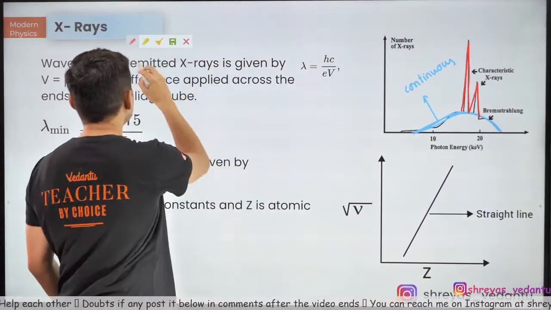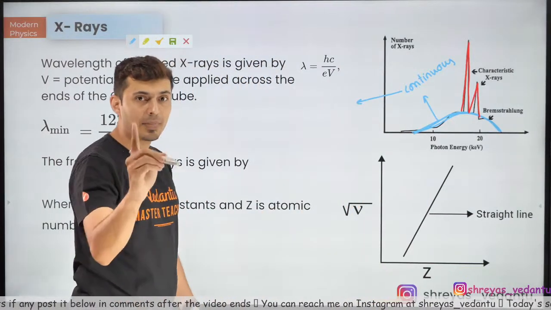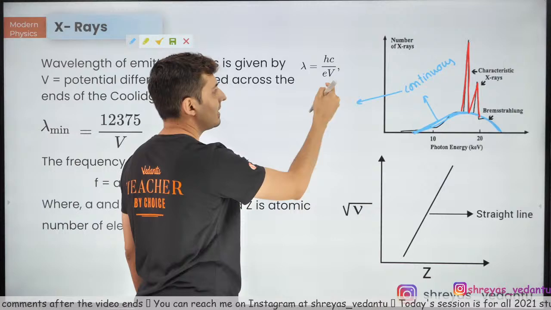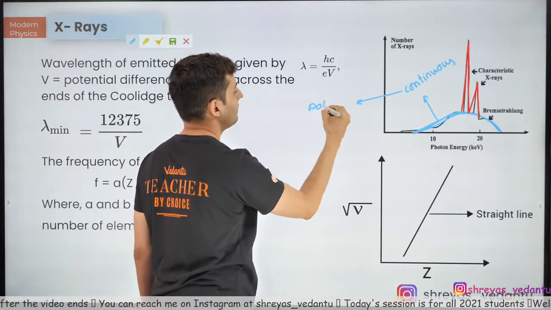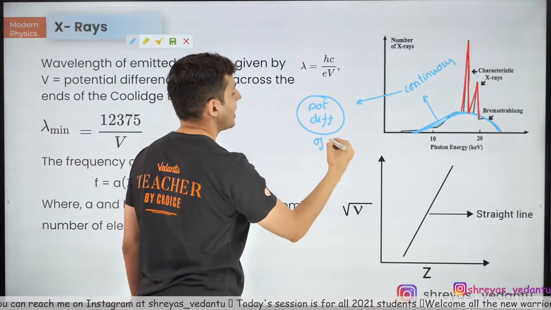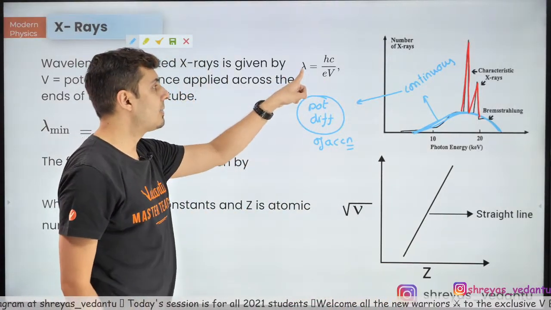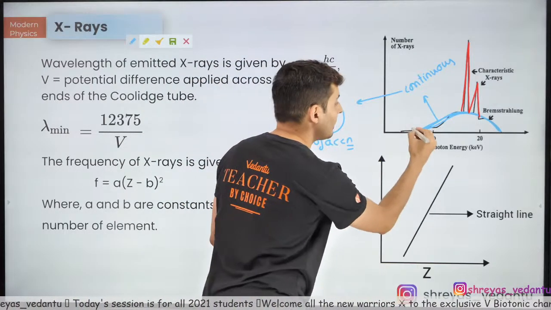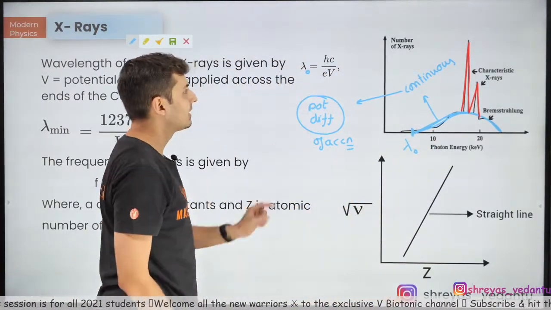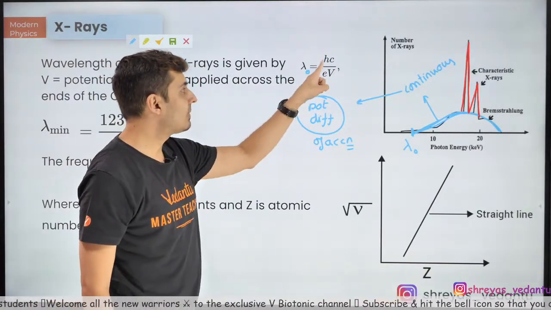The continuous X-rays depend on, what do these continuous X-rays depend on? They depend on only and only one thing, and that is nothing but the potential difference. They only depend on the potential difference of acceleration. And you can see that in this formula. This lambda, which is the least wavelength, lambda naught you can say, or cutoff wavelength, is hc by eV. That's it. This lambda is hc by eV.